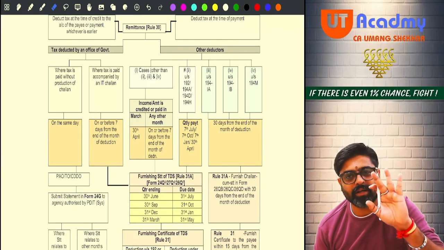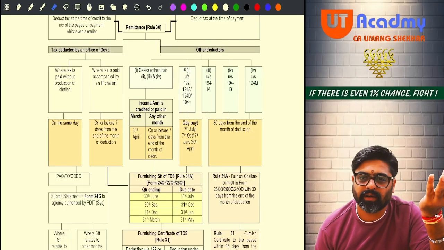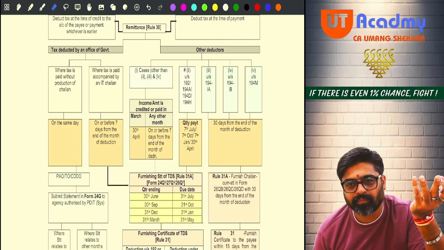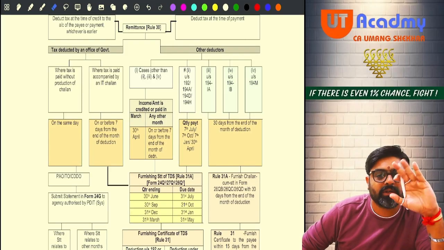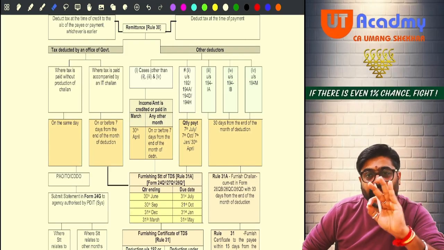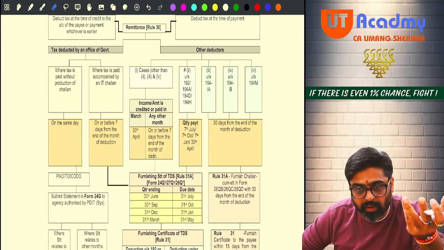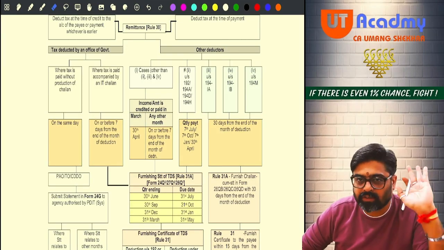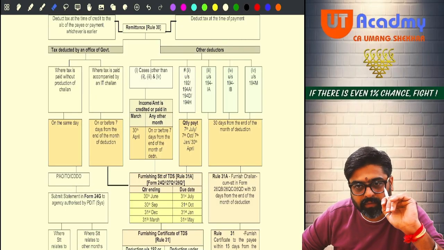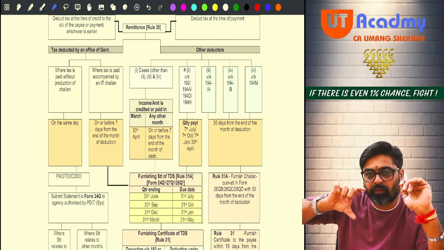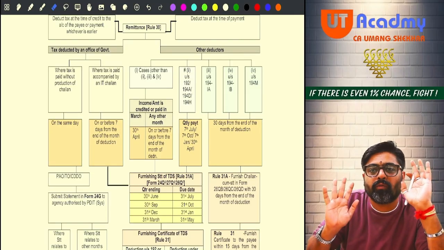In this chart, what they have written is which month's TDS is to be deposited within how much time. So, once you have deducted the TDS as per the above provisions, now how will you deposit that TDS? Every month's TDS you are supposed to deposit within how much time? How are you going to deposit it? Once this deposit is done, then you are supposed to file the returns, TDS returns also. See, income tax returns are filed after the previous year is over, in the assessment year, once in a year. But TDS returns are not filed once in a year.